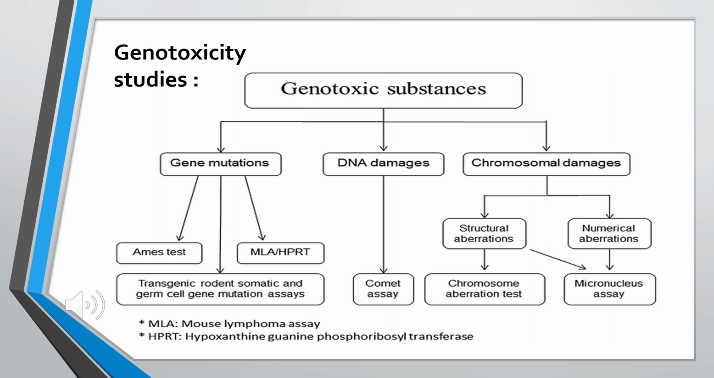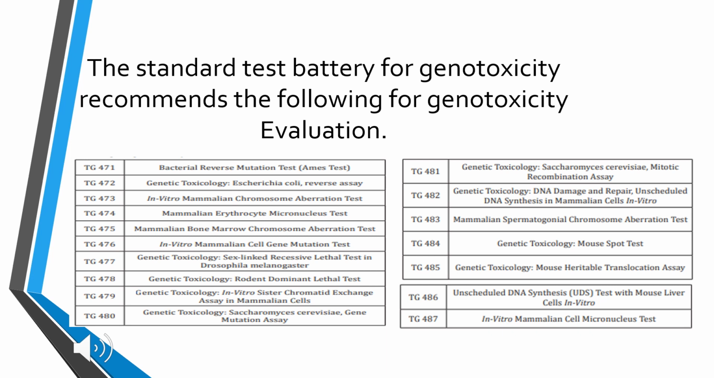If it is causing damage to the DNA, we do the COMET assay. If that agent is causing chromosomal damage, we check structural aberrations with the chromosomal aberration test, or numerical aberrations with the micronucleus assay, to see whether that substance has the capability to cause toxicity to our genes. This slide provides standard test batteries for genotoxicity according to the OECD, for which various guidelines have been given. These are the standard tests which can be performed.